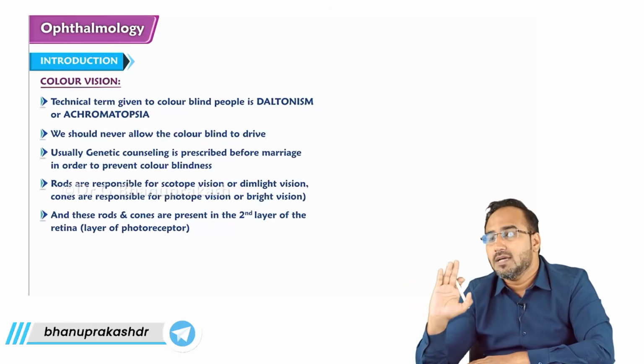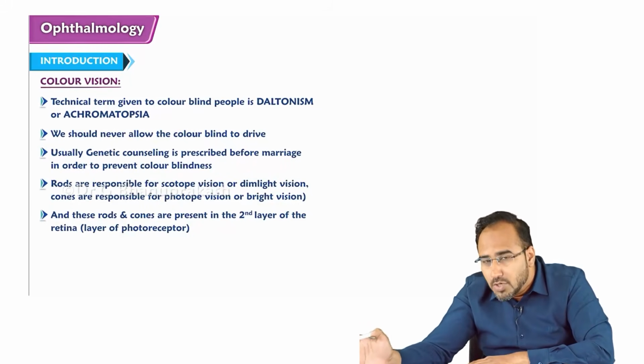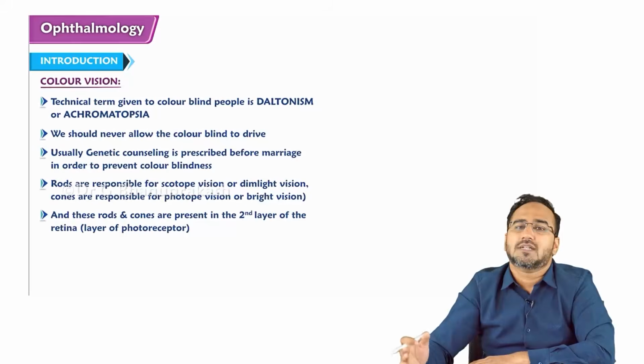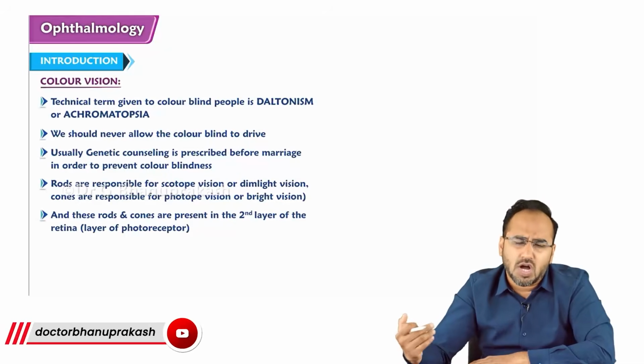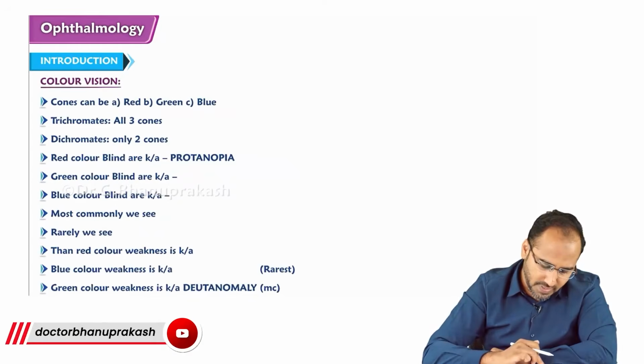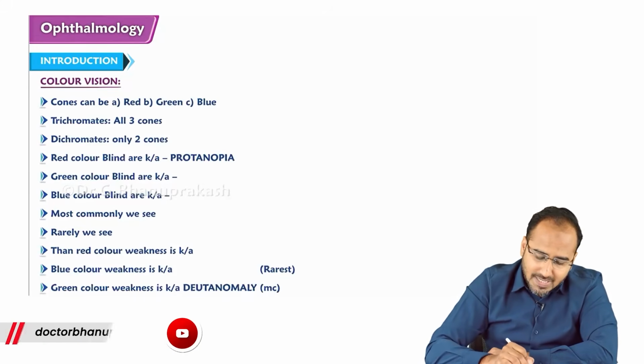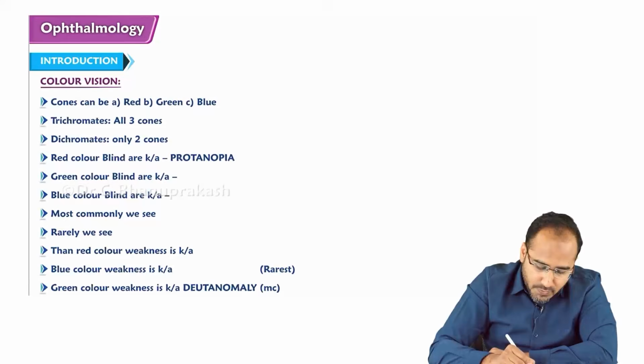Next is blue color. Blue color weakness is called tritanomaly. Blue color blindness is called tritanopia, which is the rarest among these three. We have to remember that. So remember guys, red color blindness is called what?